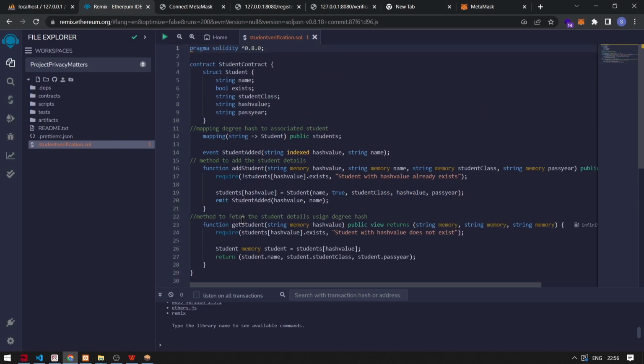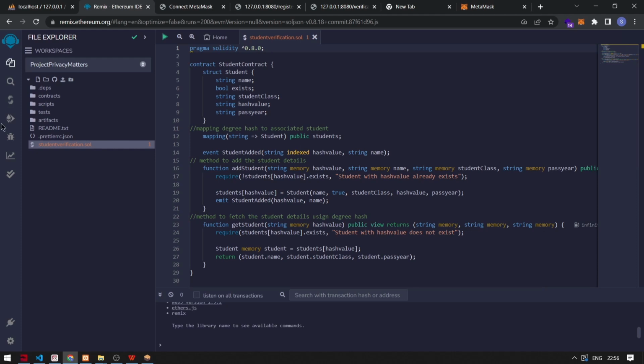So we have written the smart contract in the Remix IDE. So this is the smart contract. Mainly it has two methods, student add and get student. In the student add method, the hash value of the degree, the name, the student class and the passing year are taken as parameters and recorded into the blockchain. And in get student, from the hash value, it fetches those other details.